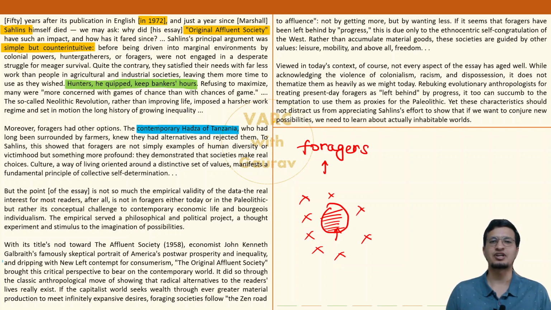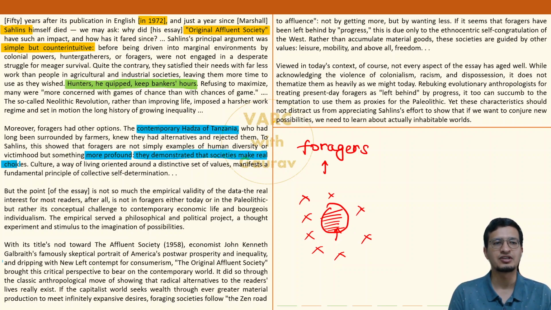It's not a fight for survival. These guys have not gone out of the game. Their community is intact. So what is Salins pointing out here? Very explicitly it is stated around here, and this is pretty profound actually. They demonstrated that societies make real choices. मतलब ये सब कुछ choice का नतीजा है उनका. It's not that these guys are ignorant about agriculture and manufacturing. This forager community, the Hadza, have chosen not to do this.